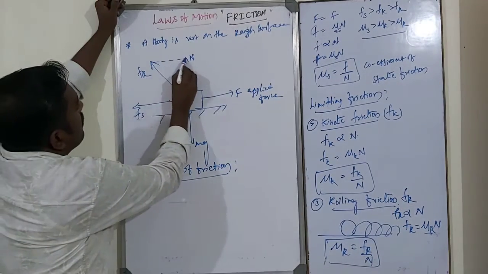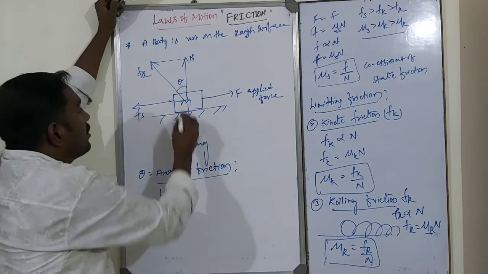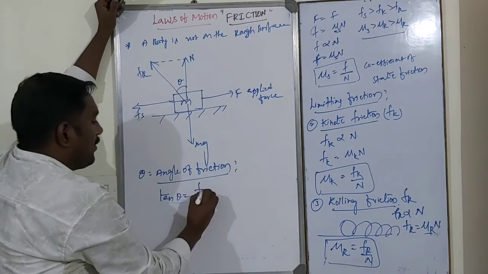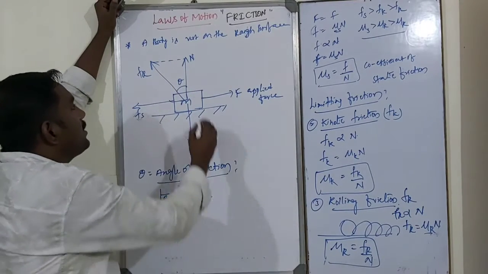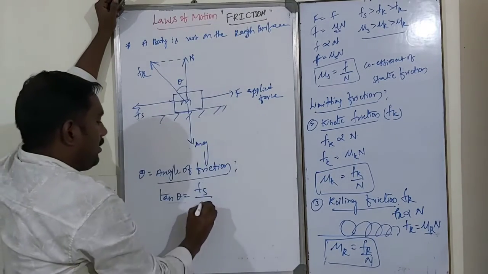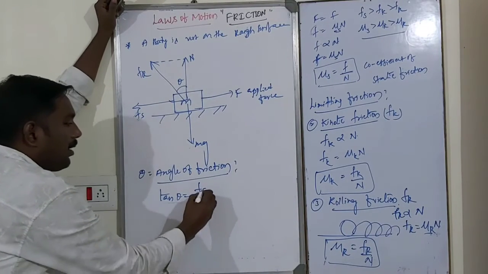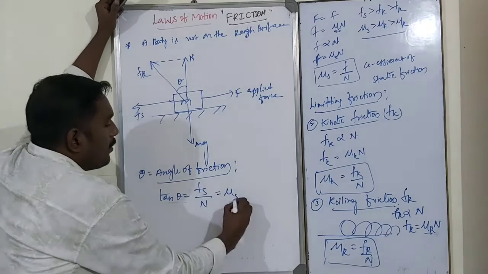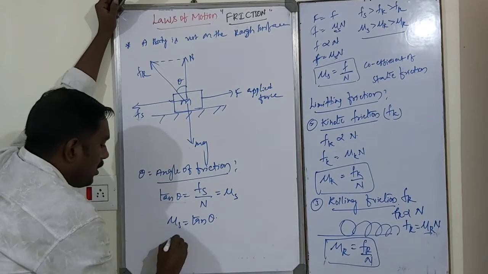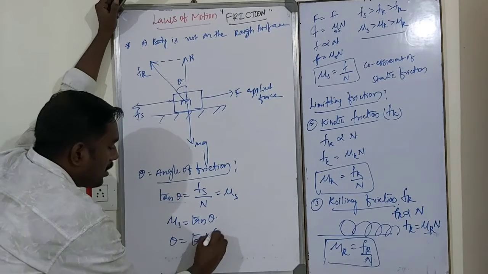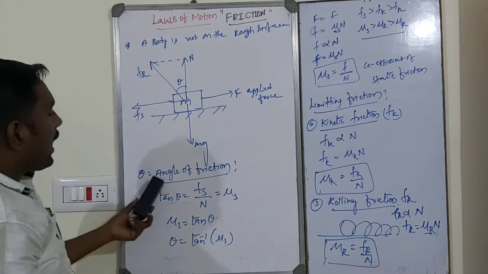From this triangle, tan theta is equal to the opposite side, the frictional force Fs, divided by the adjacent side, N. So tan theta equals Fs by N, which is nothing but mu s. So mu s is equal to tan theta, or theta is equal to tan inverse of mu s. So theta is the angle of friction.